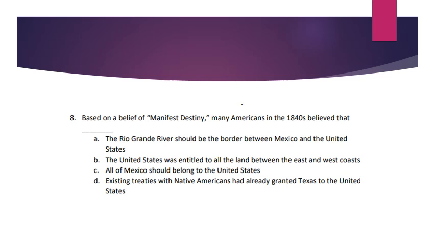Number 8. Based on a belief of manifest destiny, many Americans in the 1840s believed that A. The Rio Grande River should be the border between Mexico and the United States. B. The United States was entitled to all the land between the east and west coast. C. All of Mexico should belong to the United States. D. Existing treaties with Native Americans had already granted Texas to the United States.